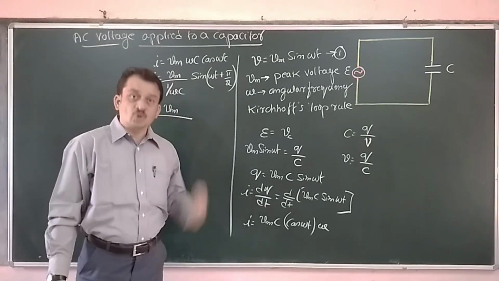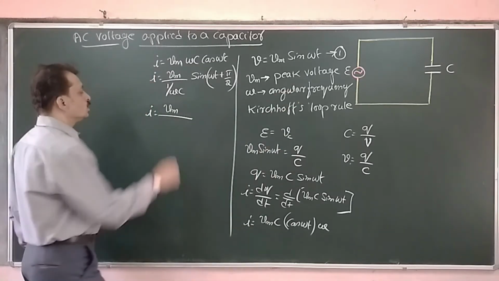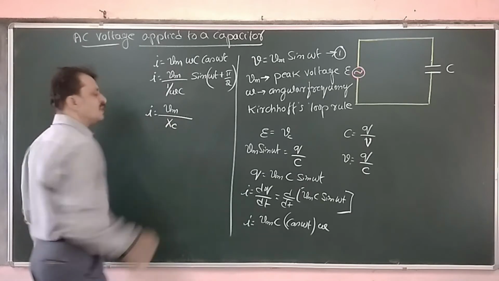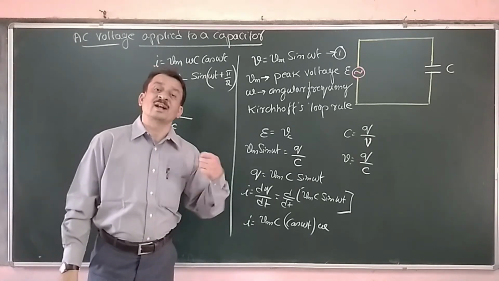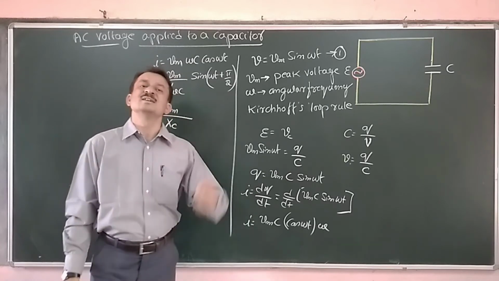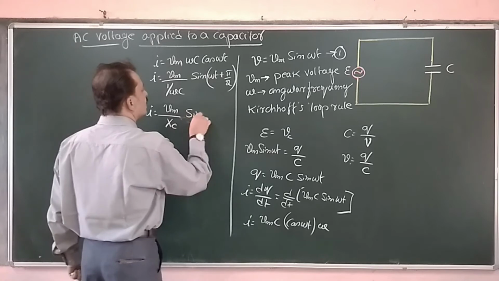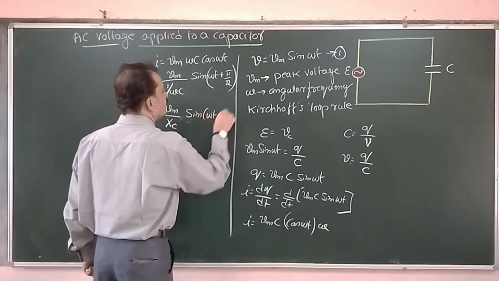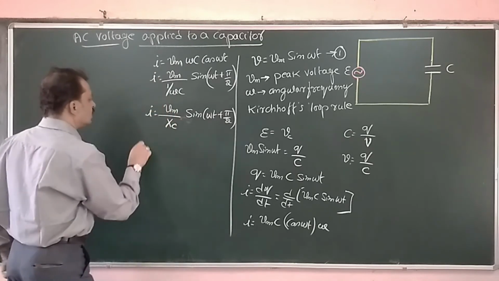This denominator term is opposing the flow of current in that capacitive circuit. Therefore, it is written as Xc and it is called capacitive reactance, into sin of omega t plus pi by 2. I will replace this term.